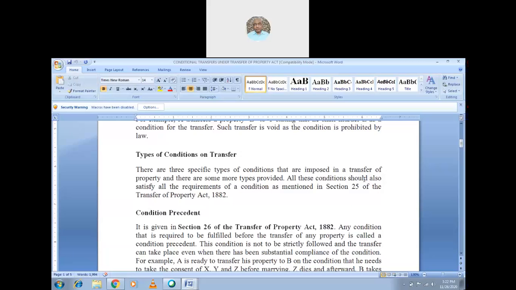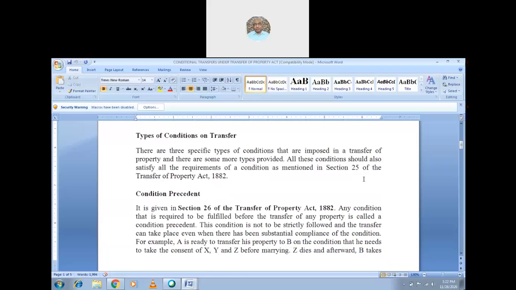It is clearly mentioned that there are three specific types of conditions imposed in a transfer of property, and there are some more types provided also. In our syllabus we will generally find condition precedent and condition subsequent, but if time permits, we can test the other conditions also, which are said to be collateral conditions. All these conditions should also satisfy the requirements of the condition as mentioned in Section 25 of the Transfer of Property Act, 1882.